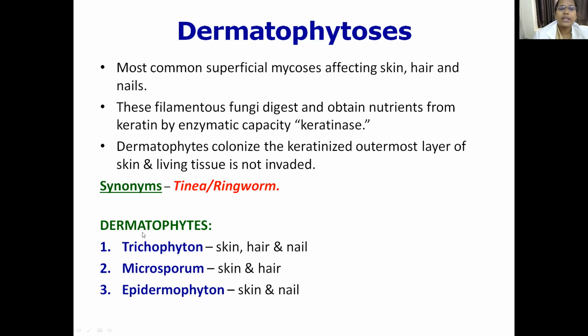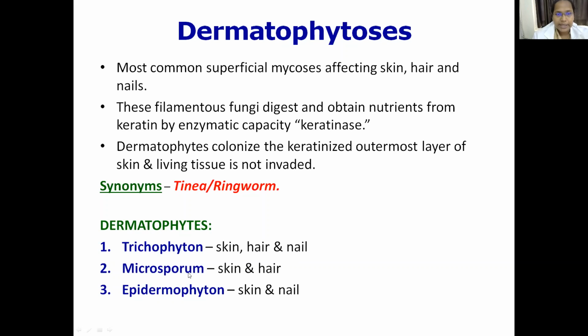So what are the dermatophytes? We have Trichophyton, Epidermophyton and Microsporum. Tri is 3. Usually tricho means hair, but here remember tri as 3. If you look at this small portion, Trichophyton affects all 3, that is skin, hair and nail.